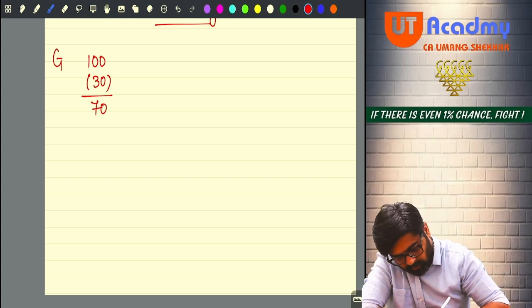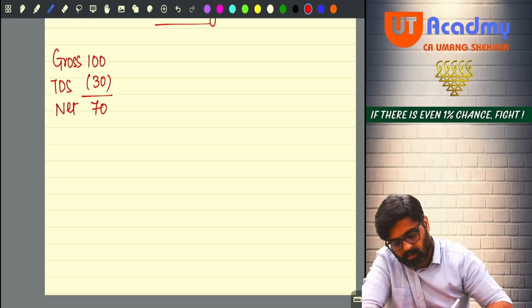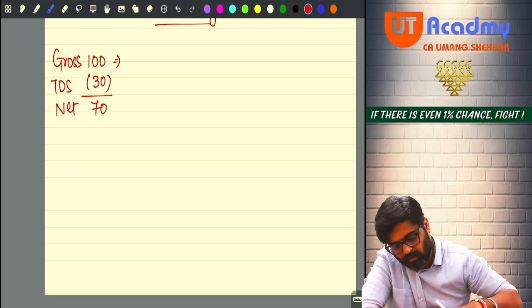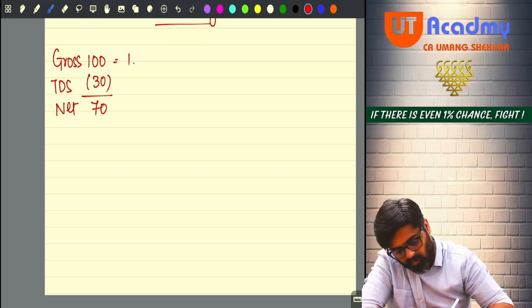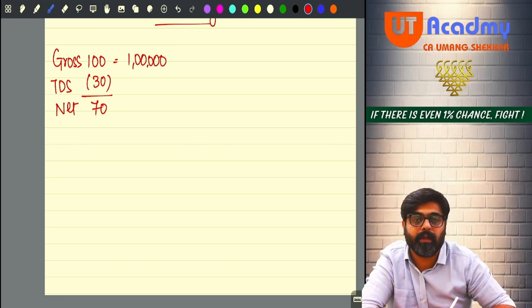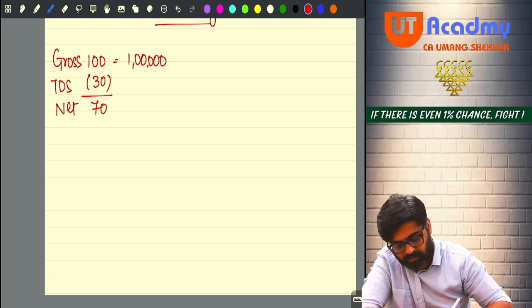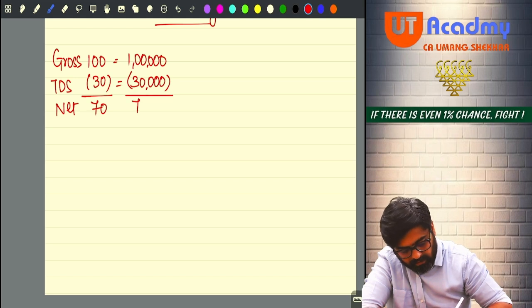So this is gross, this is TDS, and this is net. For example, the gross amount was 1 lakh. From that the TDS will be 30%, 30,000. So 70,000 will be your net winnings.